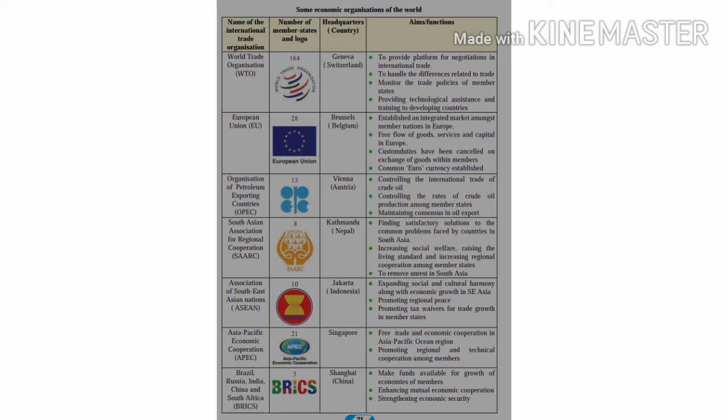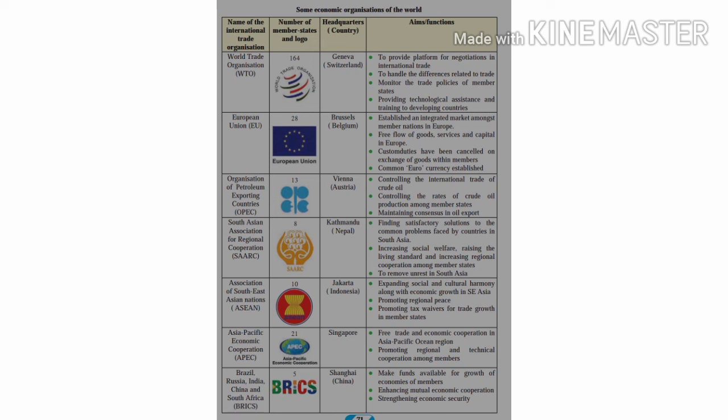And the last world organization is BRICS, that is Brazil, Russia, India, China and South Africa. There are 5 members in this organization, and the headquarters is located at Shanghai, that is in China.